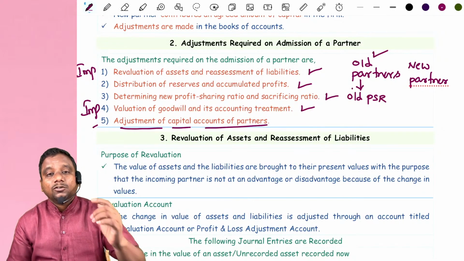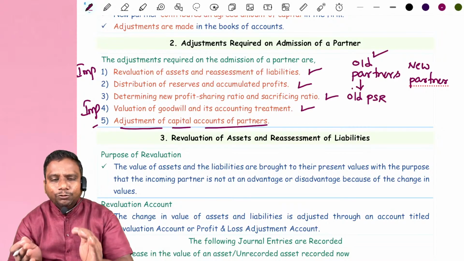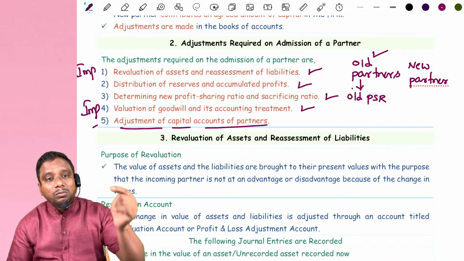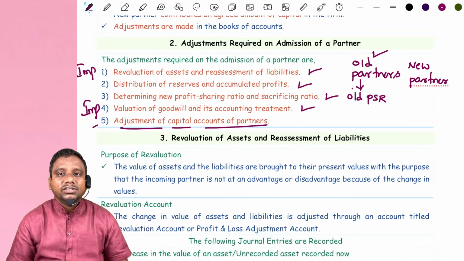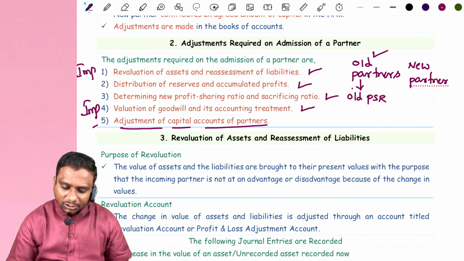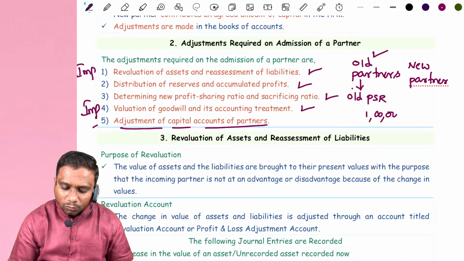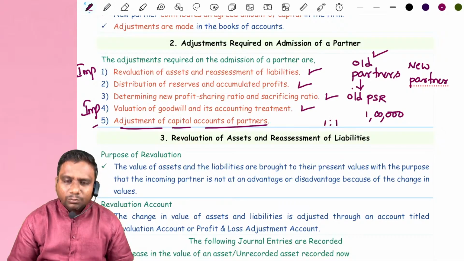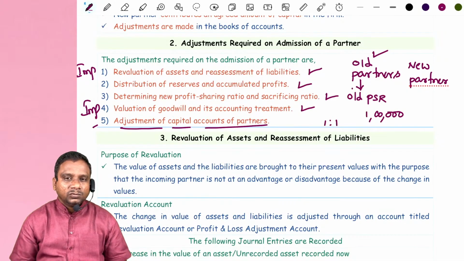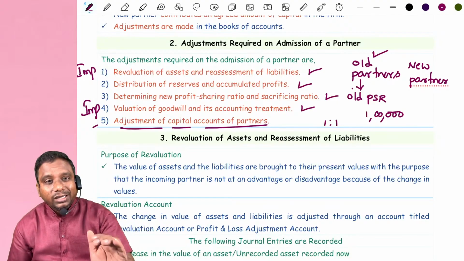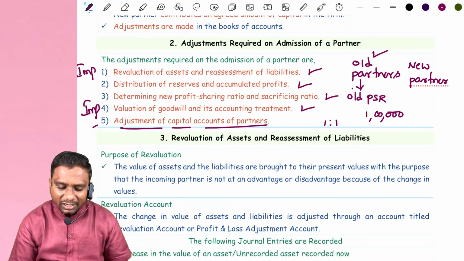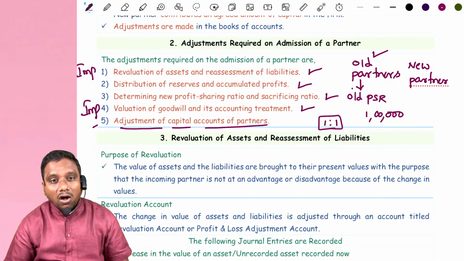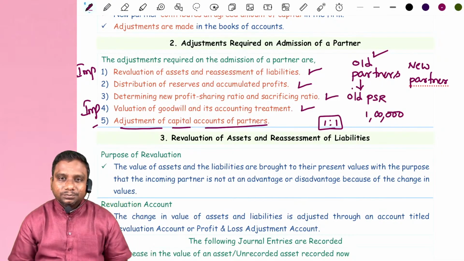Adjustment of capital accounts of partners means that before admission of a new partner, the partners' capital may not be in accordance with their profit sharing ratio. Generally, in the business we have 1 lakh rupees total capital. There are two partners, sharing profits and losses equally. But the partners may contribute capital either in their profit sharing ratio or in some agreed ratio.